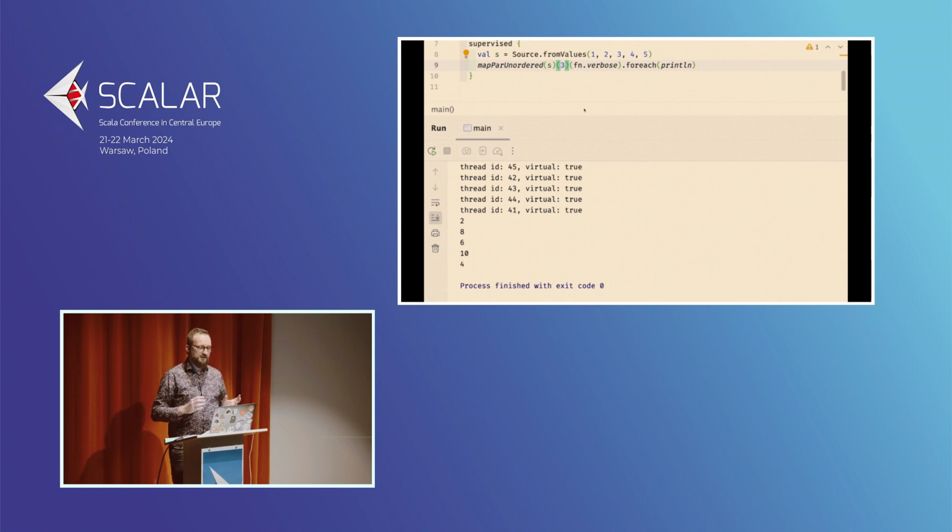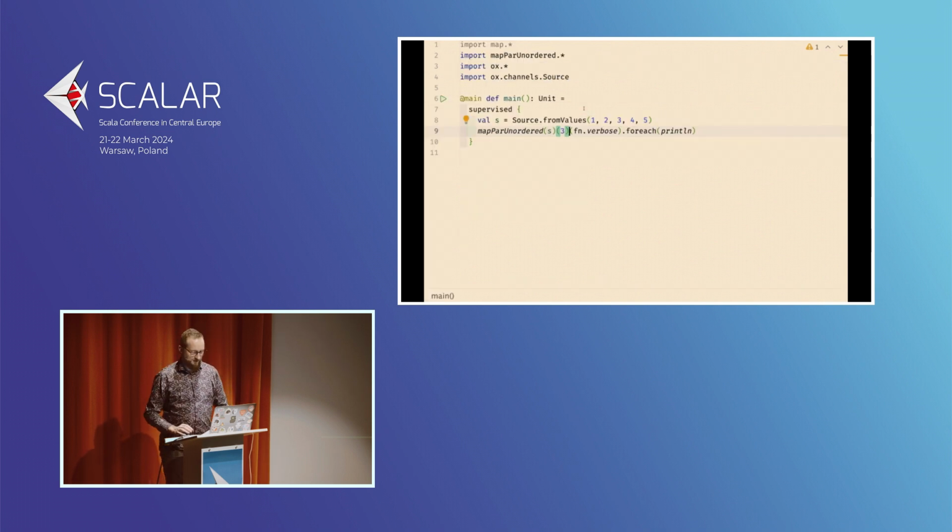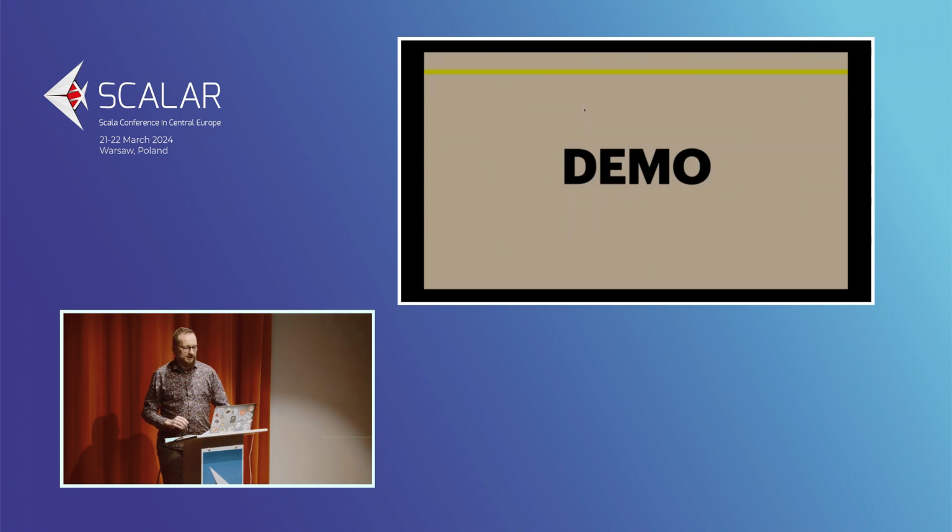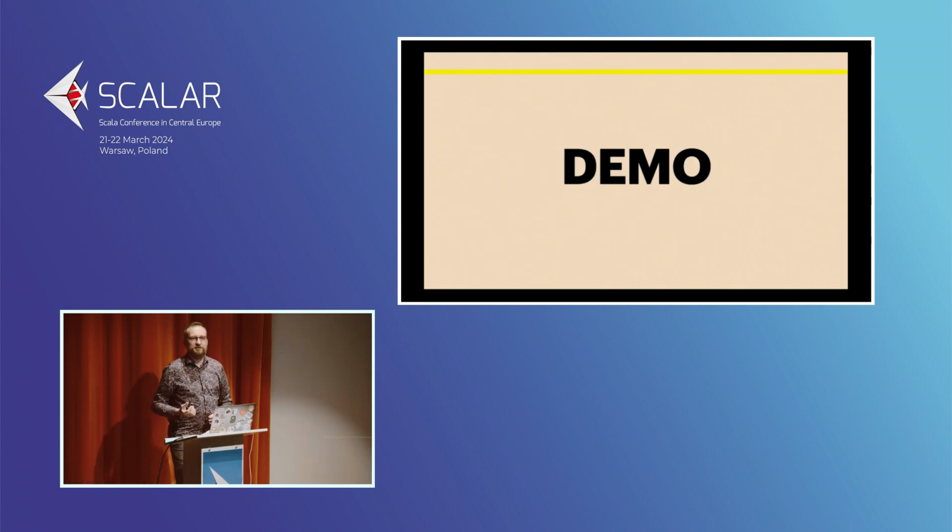You can play with the parallelism value. The important thing here is that we are actually using different threads for that. Okay, so this is for the demo. This is for the implementation of that, and this covers the first thing that I wanted to talk about.